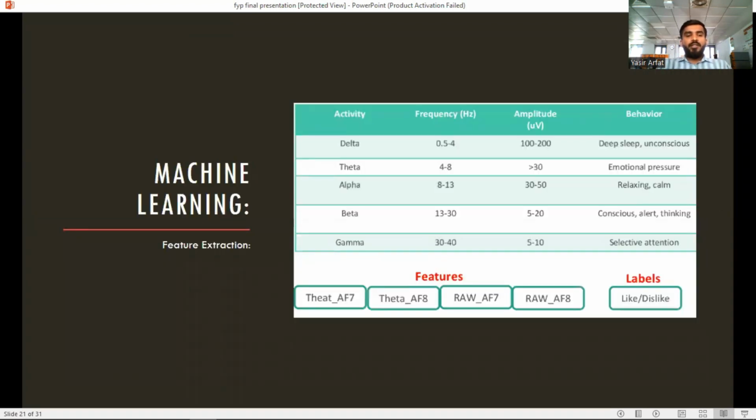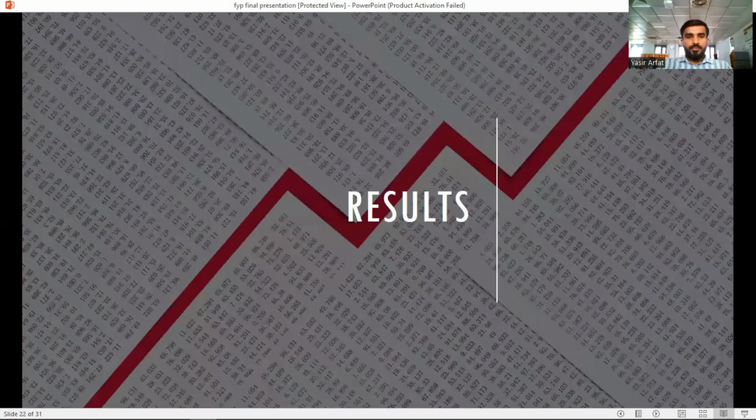Machine learning. So in this slide, we can see feature extraction, meaning different frequency signals are extracted, which we use for our purpose, like theta, delta, alpha, beta, and gamma. Their frequencies are also given. We extract the signals from raw data and then process it.